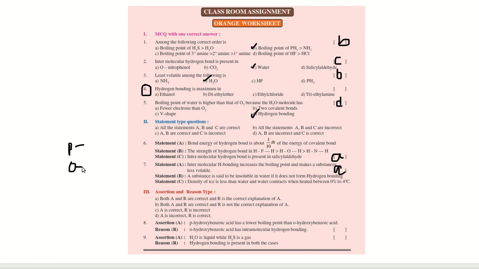That is correct. Ortho-hydroxybenzoic acid has intramolecular hydrogen bonding. Correct explanation also. Option A. And next, 9th one, assertion A, H2O is liquid while H2S is a gas. That is correct. Hydrogen bonding is present in both the cases. No. Okay. So option C.